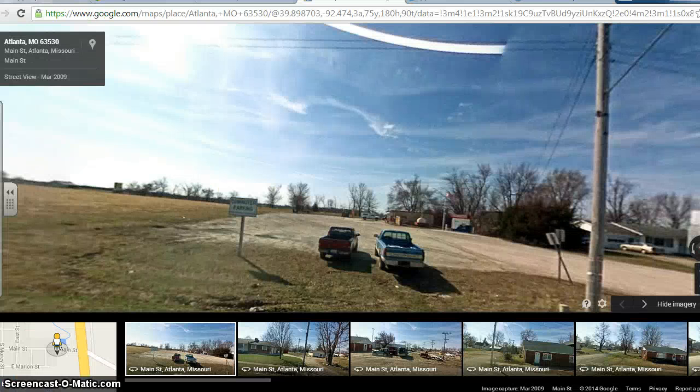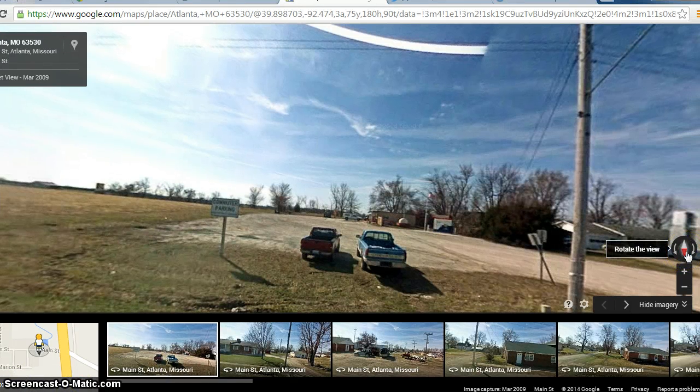The mobile app we are going to talk about is Google Maps. I know a lot of people have probably used Google Maps in the past. You can come over here to the right hand. These are your navigation tools over here. You can rotate the view. You can do about anything you want. This is Atlanta. This is where our school district is.